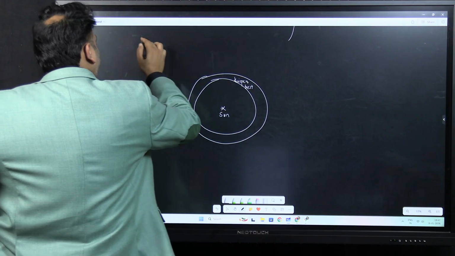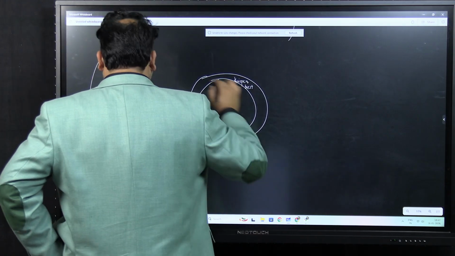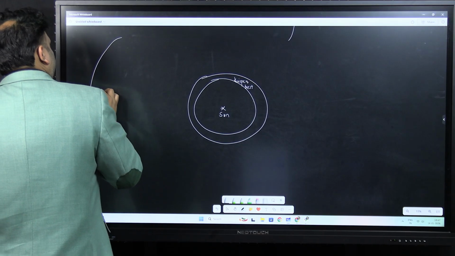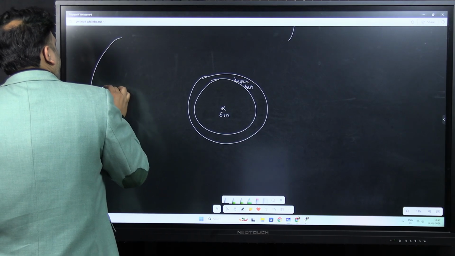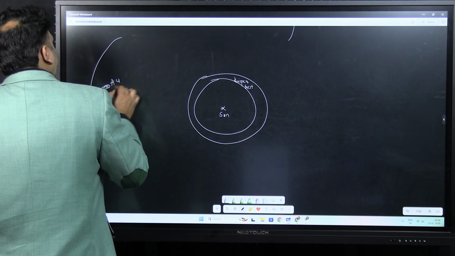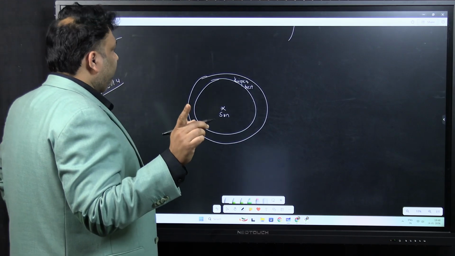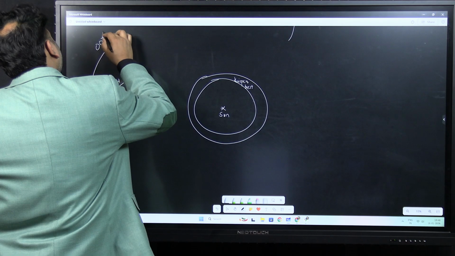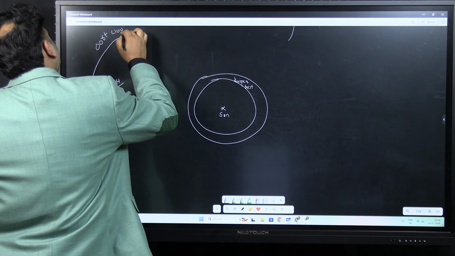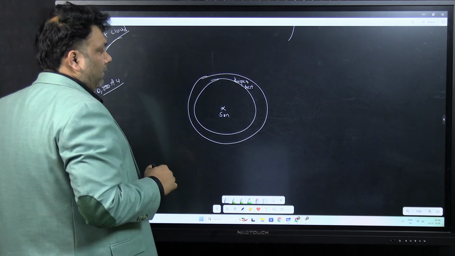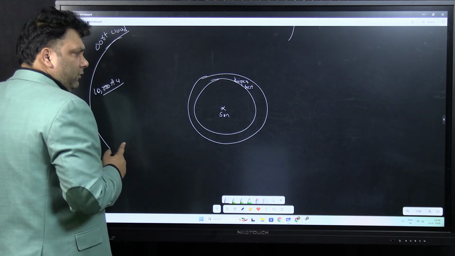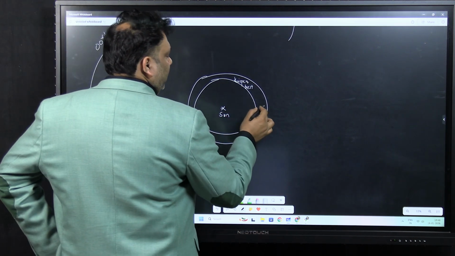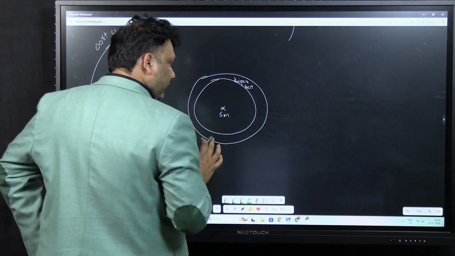And very far away from the sun, around 10,000 AU away, where 1 AU is the distance between the sun and the earth, we have something called the Oort cloud. Now the objects in the Oort cloud are held by the gravity of the sun, and the objects in the Kuiper belt are also held by the gravity of the sun.